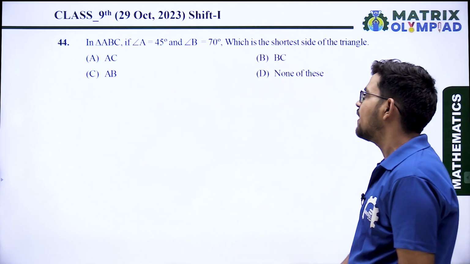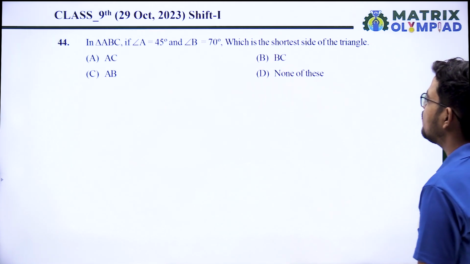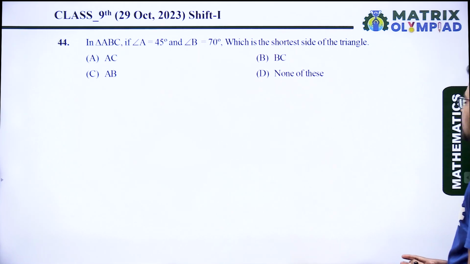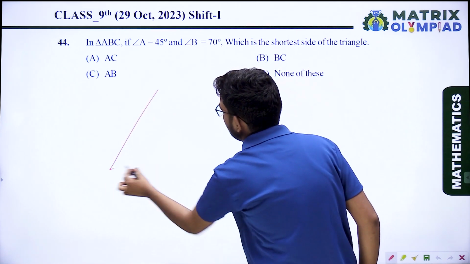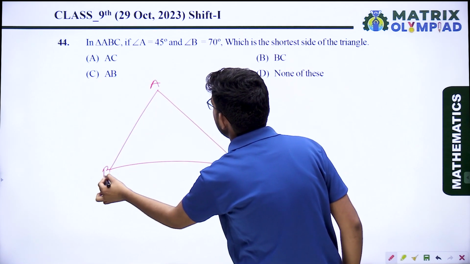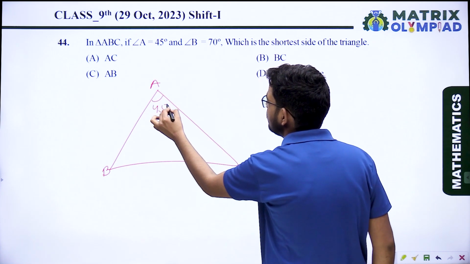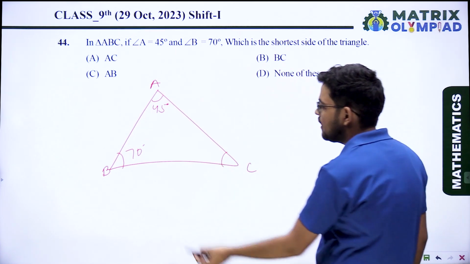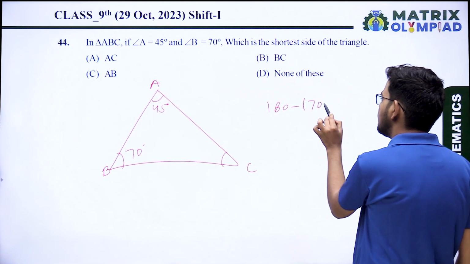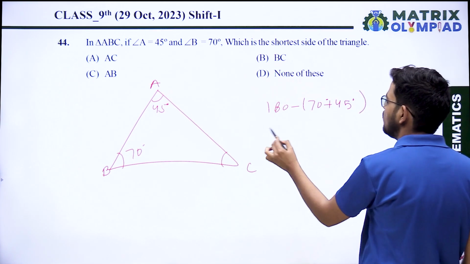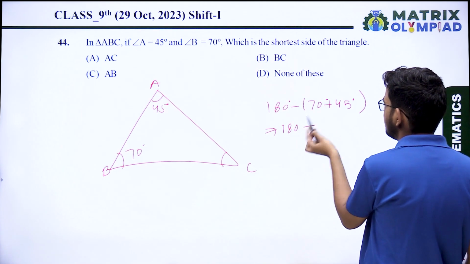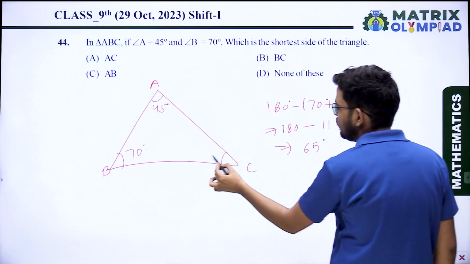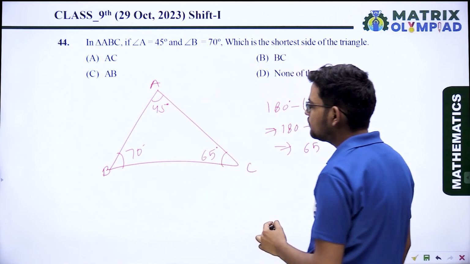In triangle ABC, if angle A equals 45 degrees and angle B equals 70 degrees, which is the shortest side of the triangle? Look, if in a triangle ABC, A is 45 degrees and B is 70 degrees, what is the measure of angle C? That is 180 minus (70 plus 45), which is 180 minus 115, that is 65 degrees. So the measure of this angle is 65 degrees.